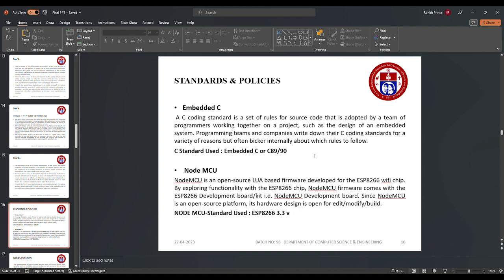Standards and policies are embedded C and Node MCU. We are using embedded C in the coding, and the C standard used is embedded C or C89 or C90. The Node MCU is an open source device with firmware that comes with the ESP8266 development board, which is used in this project.